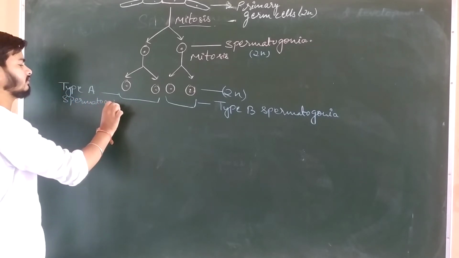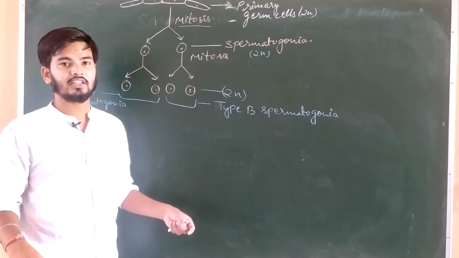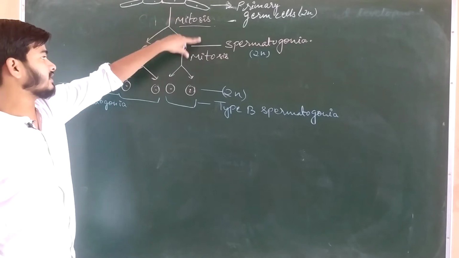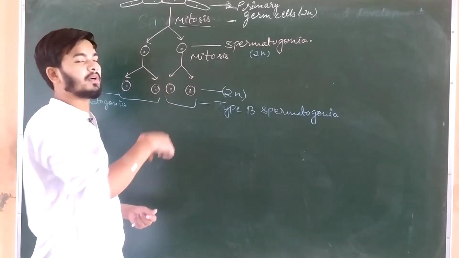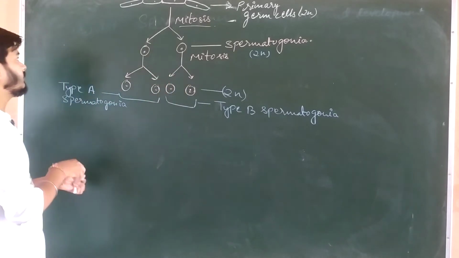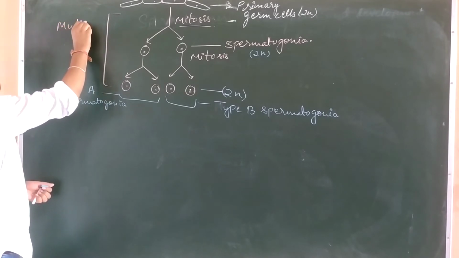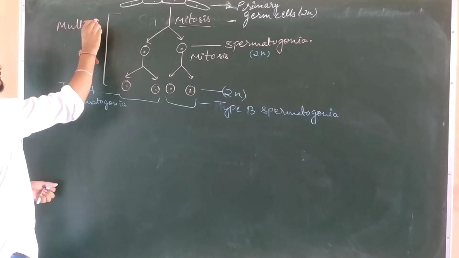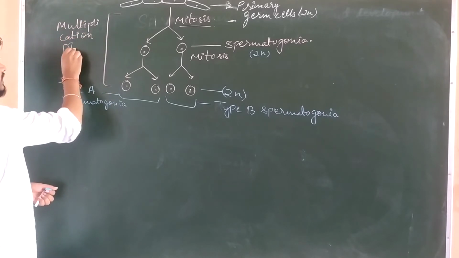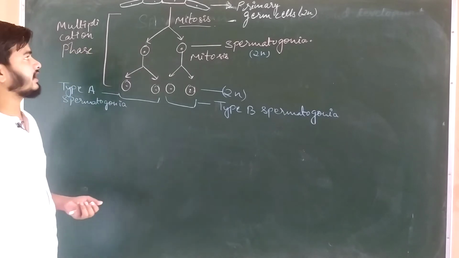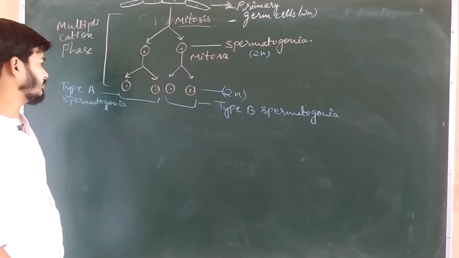Okay. So here we are seeing that the division is taking place only to increase the number of spermatogonia. That's why we will consider this phase as multiplication phase. Okay, this is multiplication phase up to the formation of type A and type B spermatogonia.